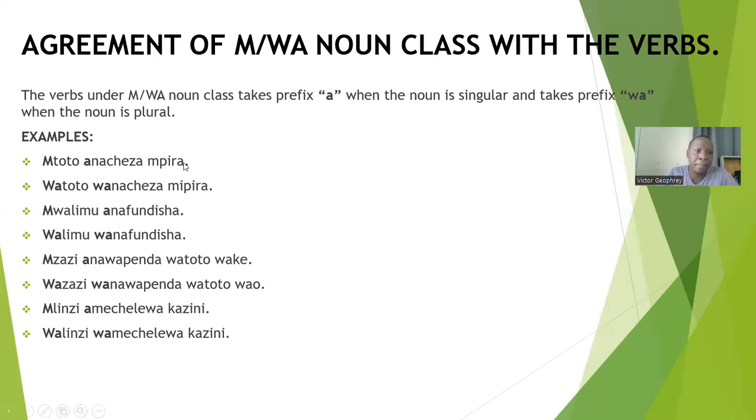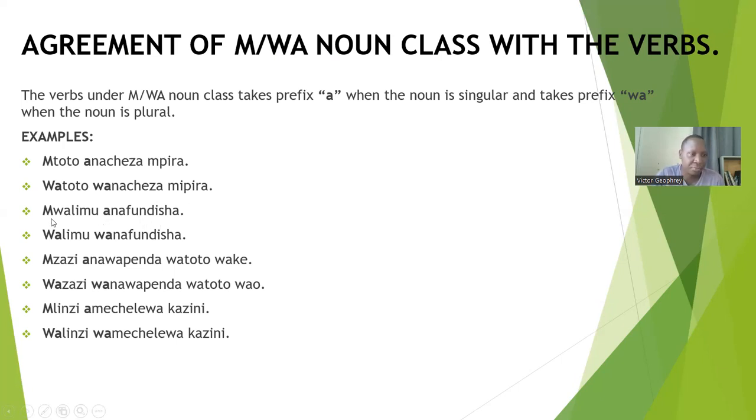Now, let's see. Mtoto anacheza mpira. You can see the a. Mtoto is in singular, so the prefix will be a. Then watoto wanacheza mpira. You see why? Because watoto is in plural. And remember, mtoto, watoto is under the m-wa noun class. So the prefix in the verb will be a in singular, wa in plural. Get it?